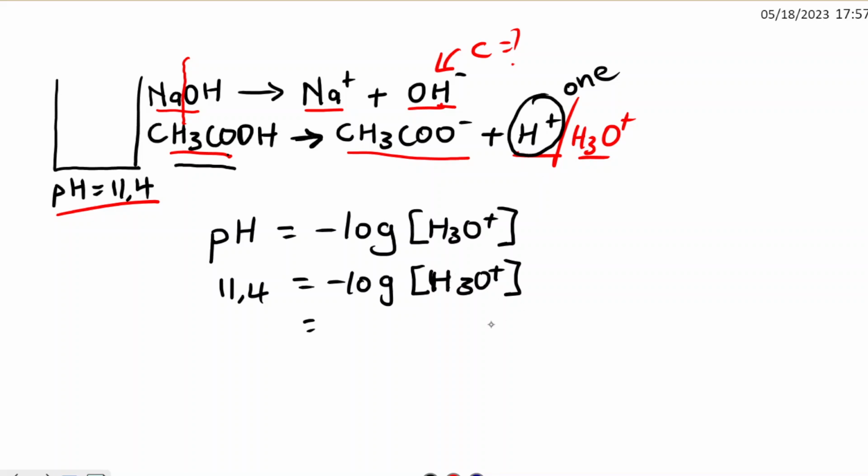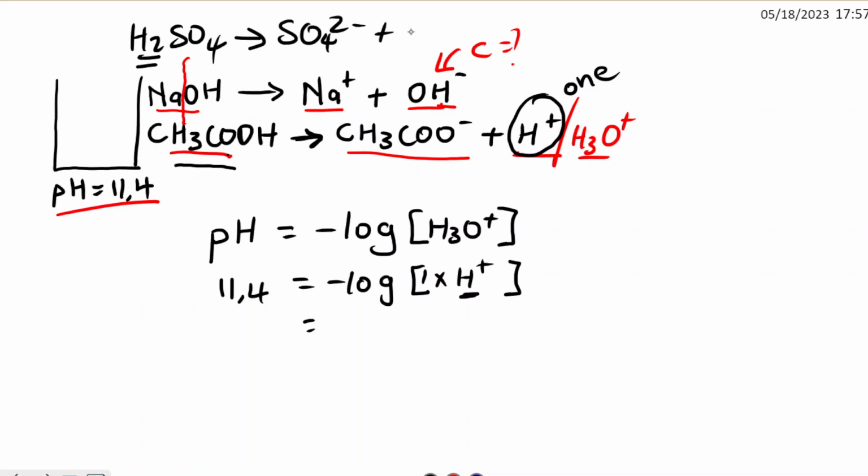It's going to only ionize to form 1 proton in that solution. So we only have 1 H plus. If inside here you had, for example, H2SO4, which is sulfuric acid, we know the sulfuric acid is a strong acid, but when it donates its 2 protons, it's going to remain as SO4 2 minus plus 2 protons, because it's got H2, so it's going to produce 2 protons.